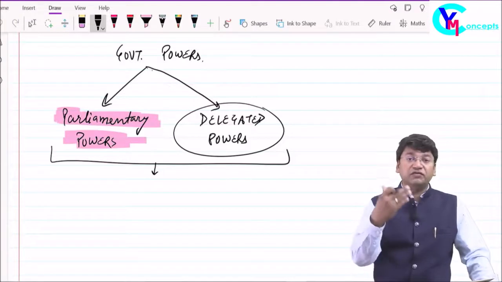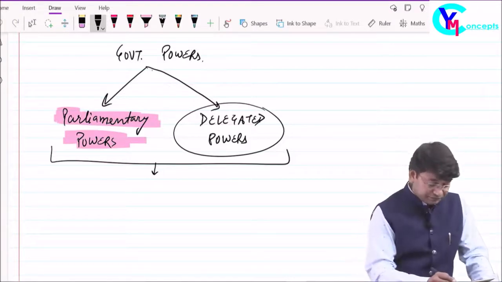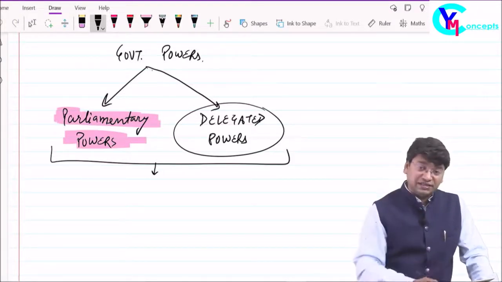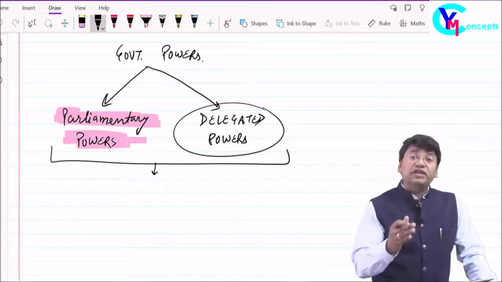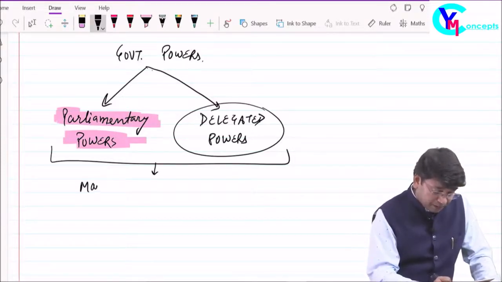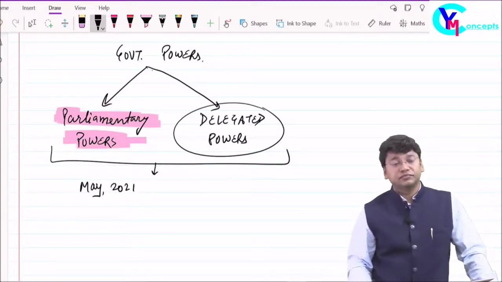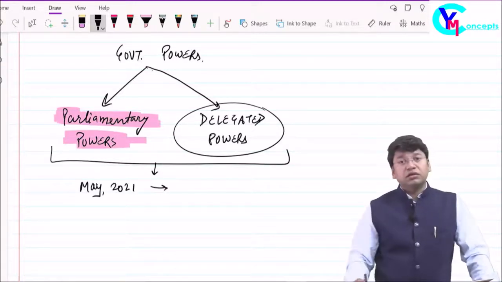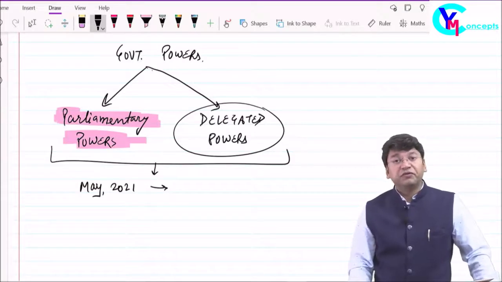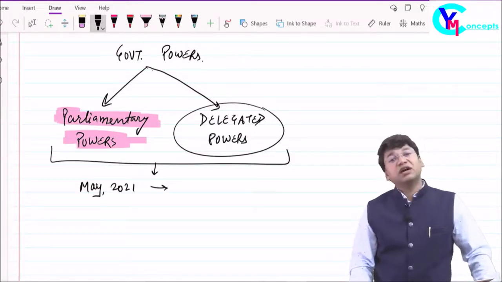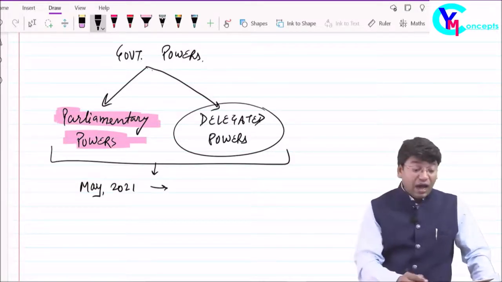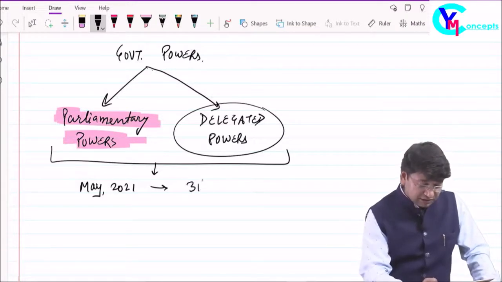Now, what is the policy of ICAI? Friends, as per the policy of the ICAI, if you have the exams in May 2021, then amendments made applicable 6 months before the month of the exams are relevant for your exams.